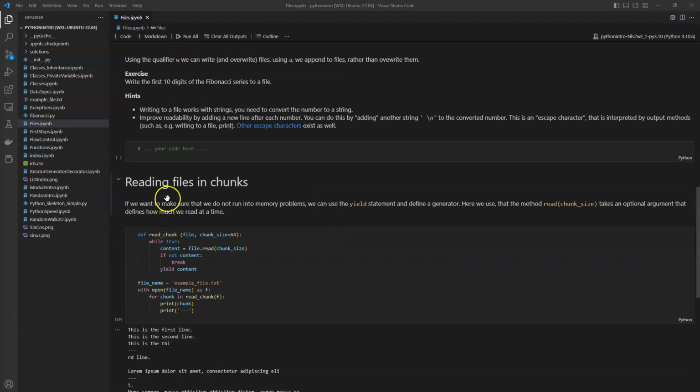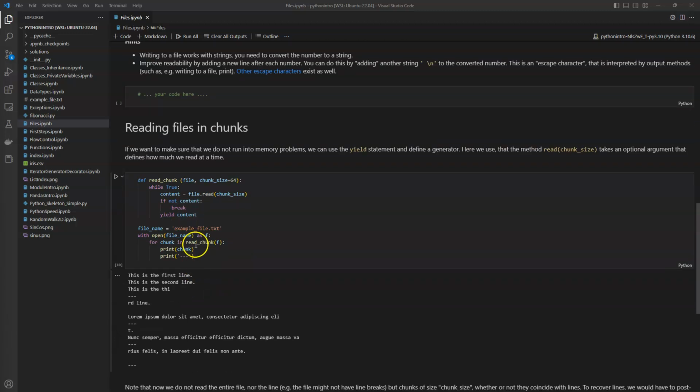We can also read a file in chunks. As we remember, reading a large file may not be the best idea because it may not fit into the memory, or we don't want to use up so much memory. So here we can use the yield statement, which we've encountered earlier, to define a generator. So we define a function read chunk and read a chunk of the size, for example, 64. And if there's nothing there, we break out of this. Otherwise, we use the yield statement for the generator